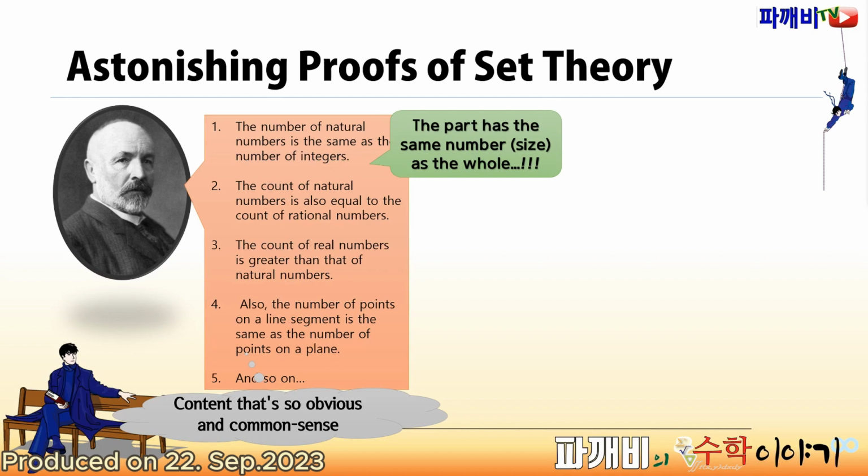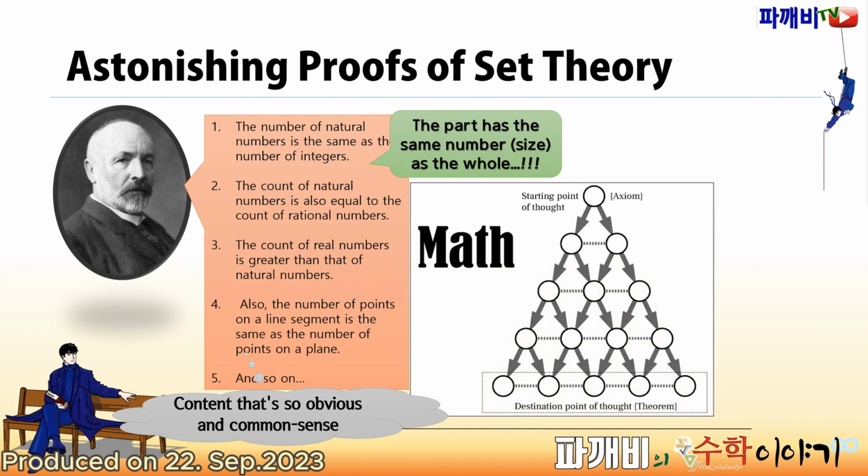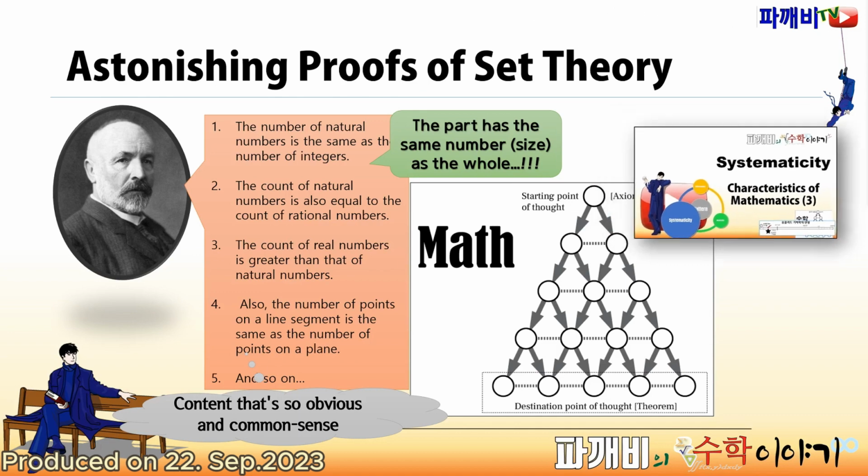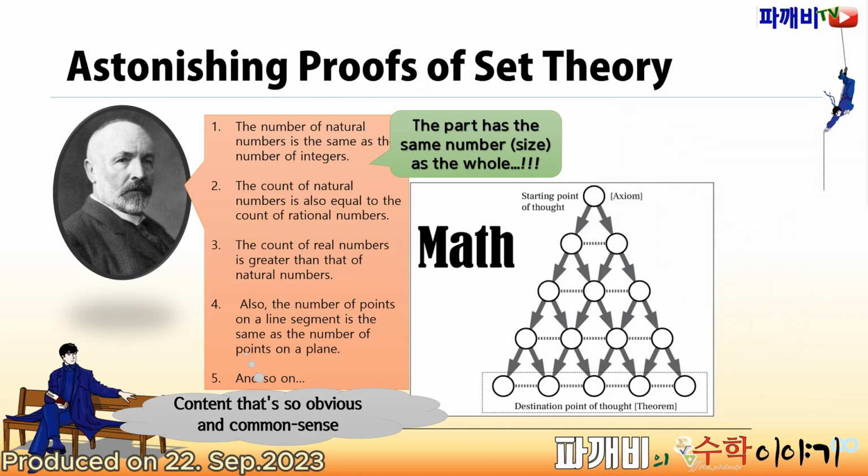Why? The structure of mathematical thought can be represented as a triangle like this. From here, based on what's very obvious, we progress to a new truth. This progression is based on extremely strict logical reasoning. For an understanding of the systematic nature of mathematics, please refer to this video. In set theory, one of the concepts that fits this is the idea that comparing quantities equates to a one-to-one correspondence.